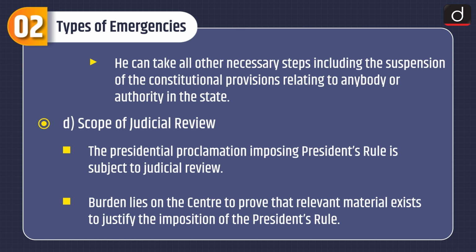Scope of judicial review. The Presidential Proclamation imposing President's rule is subject to judicial review. Burden lies on the center to prove that relevant material exists to justify the imposition of the President's rule.